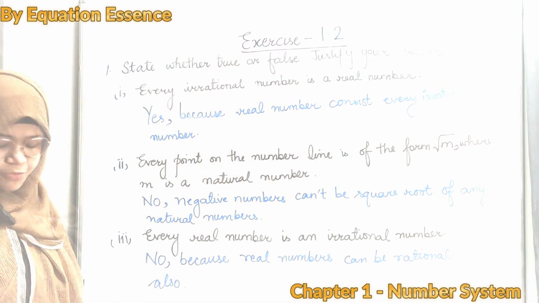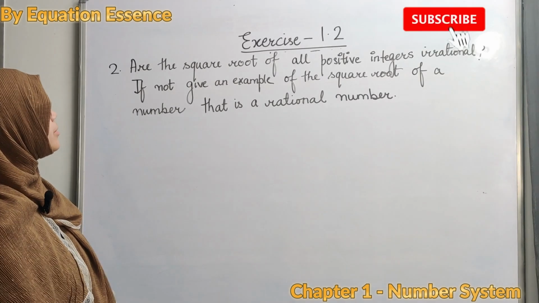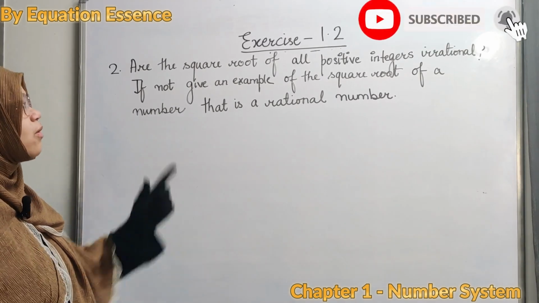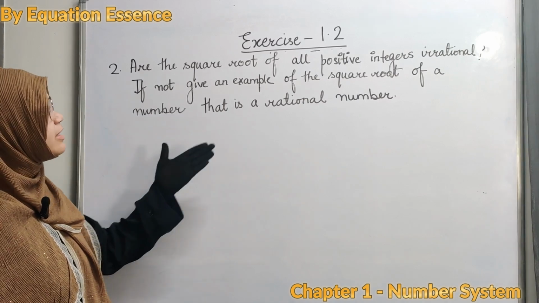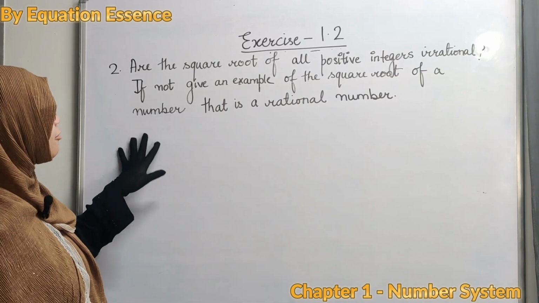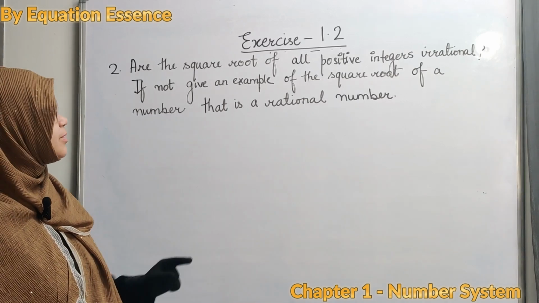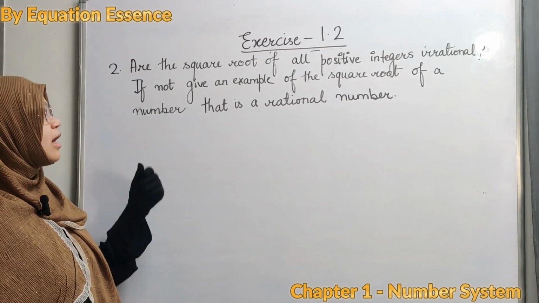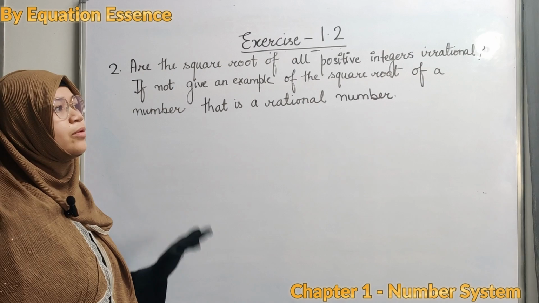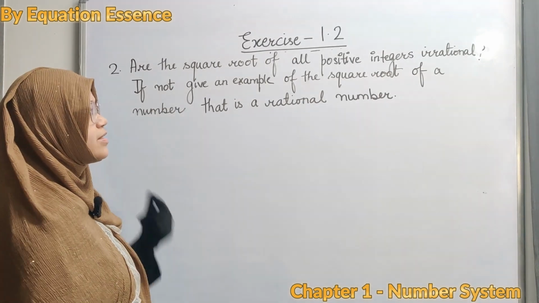Moving on to question number 2. Are the square roots of all positive integers irrational? If not, give an example of the square root of a number that is a rational number. What is the question saying? Are all the square roots of positive integers irrational?